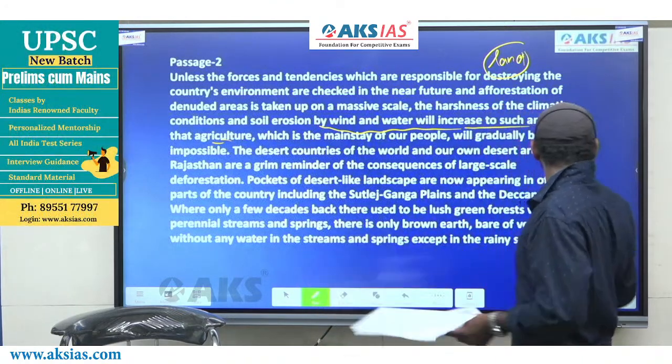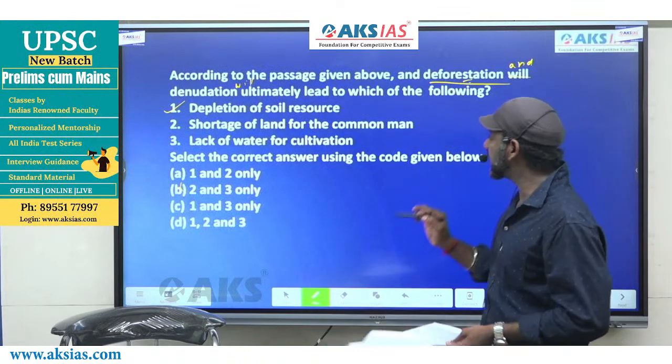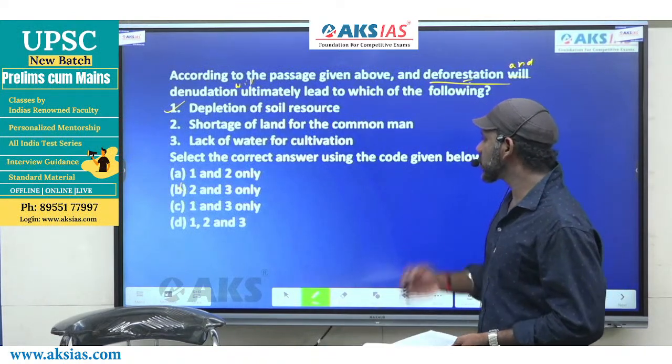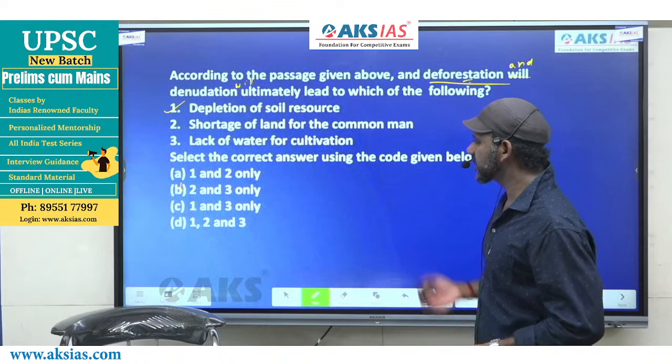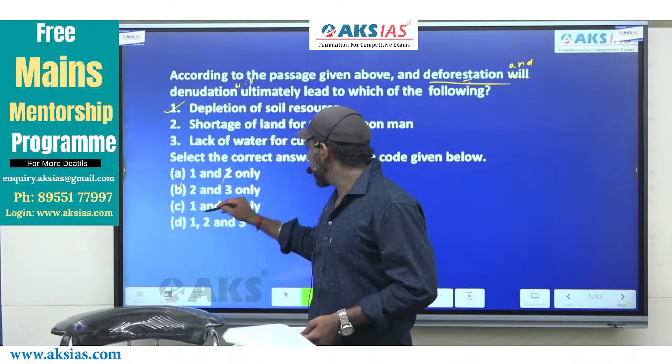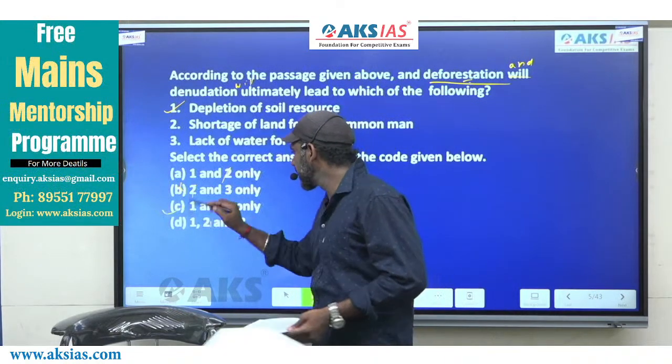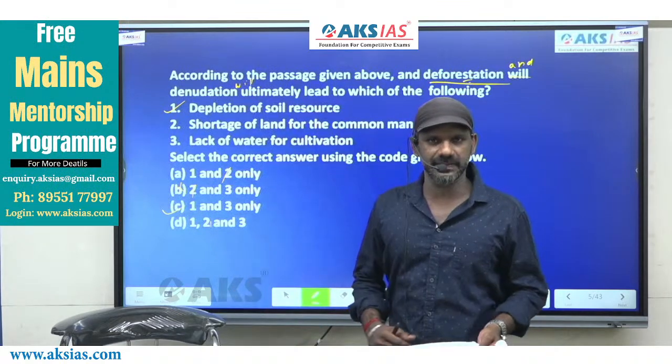Shortage of land for the common man is not a part of the details given in the paragraph. So 2 should not be considered. Based on that, easily 3 options are gone. A, B, and D are eliminated. The answer must be option C.